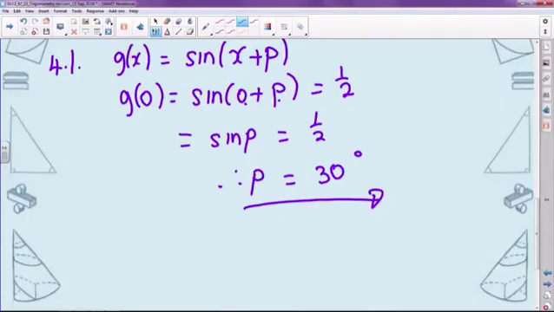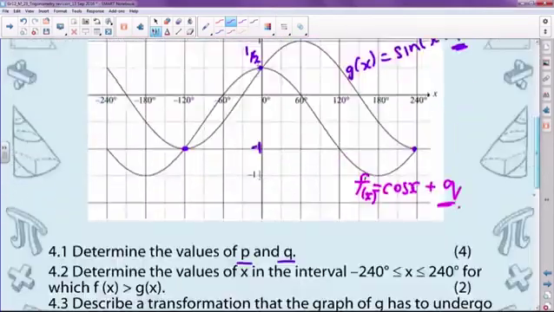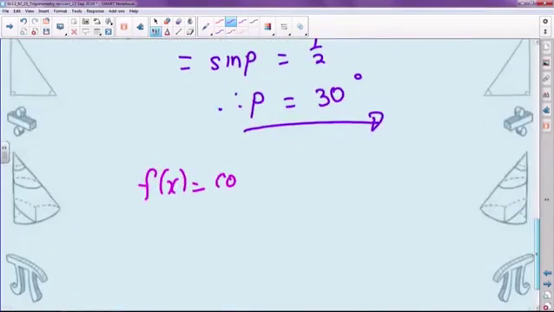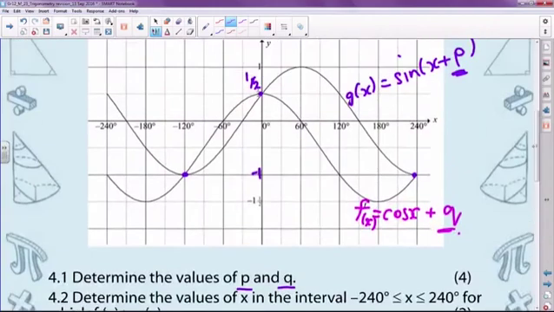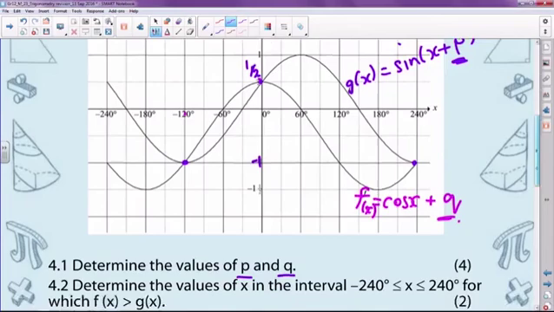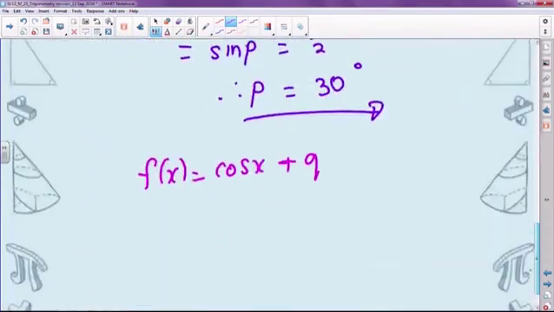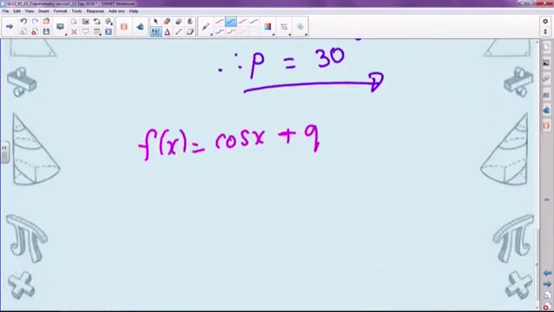Let's have a look now at q. Remember, that's the graph f of x is equal to cos x plus q. You can again use the same point, the 0.5, and in fact I'm going to do that. You could try and use minus 120 degrees and minus 1 if you wanted to, or the point 240 degrees and minus 1. I'm going to use 0.5, it's more convenient.